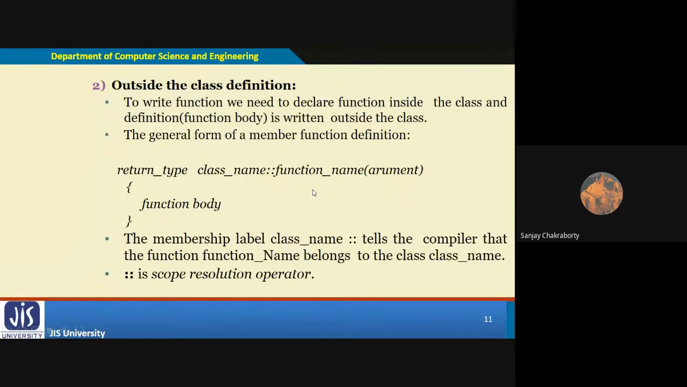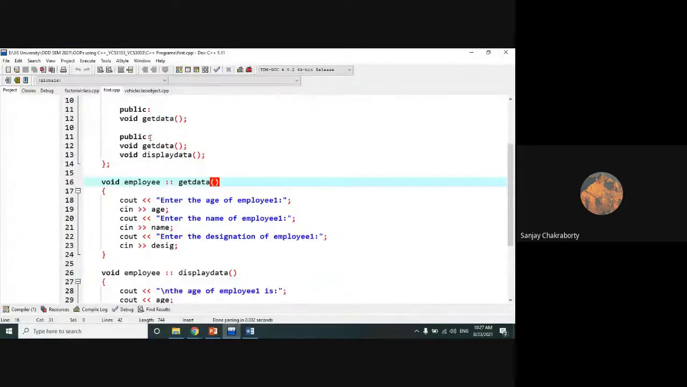And the second one is member function definition outside the class, which we have already done a couple of times in my previous classes with the help of the scope resolution operator. That means we have to give a return type first, then the class name, then the scope resolution operator, then the member function name which you have already declared. Then if it has an argument, give the argument, otherwise void. Then give the function body. This kind of definition you can do outside the class.